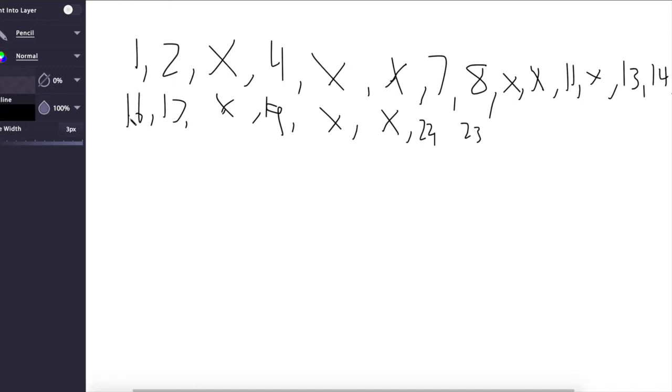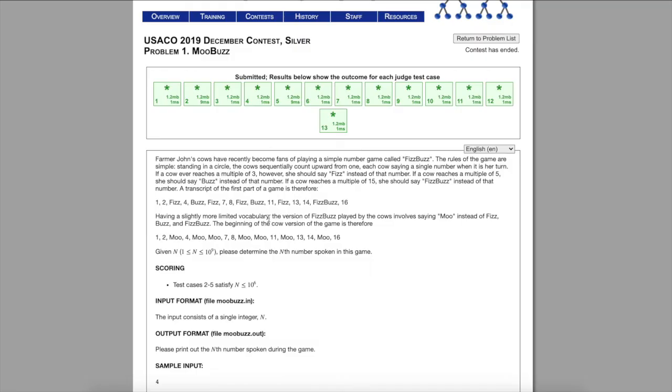So you can see that 1 and 16 mod 15 are both 1. 2 and 17 mod 15 are both 2. 4 and 19 mod 15 are both 4. So actually this problem becomes very simple, because we are able to easily find a pattern in the repetition of the numbers being said, and we can quickly see that all the numbers in the column will be said. So let's try to solve it now. Given a number n, we want to find the nth number that is said in this game.